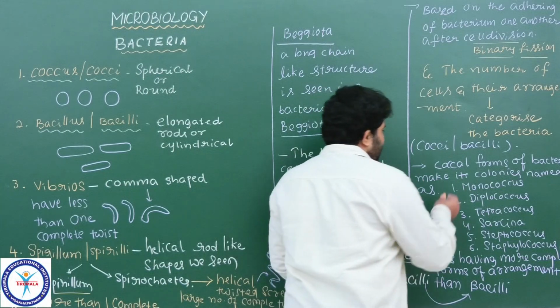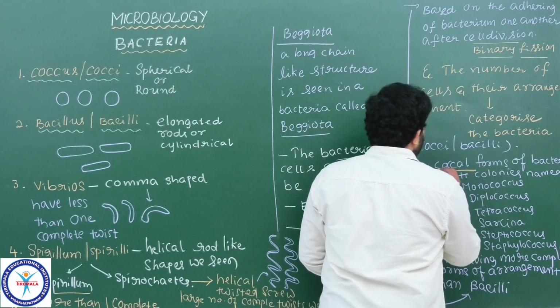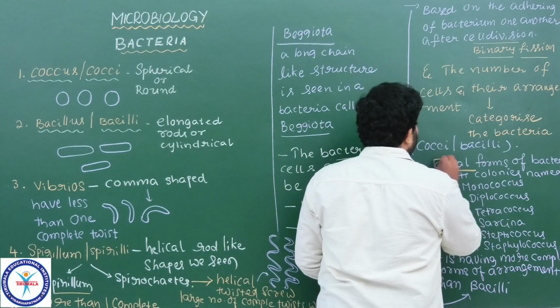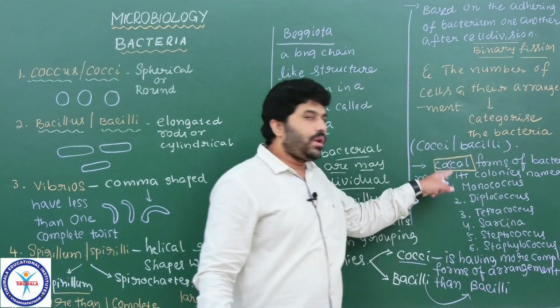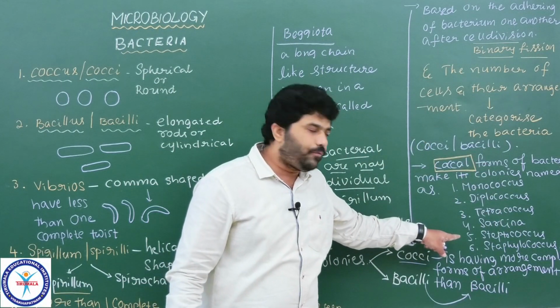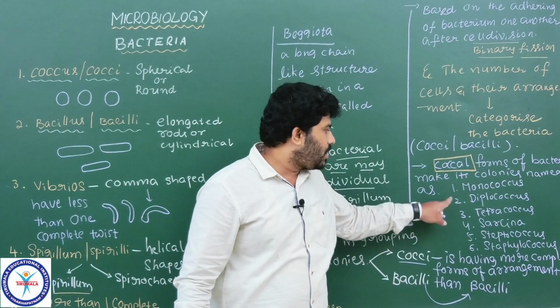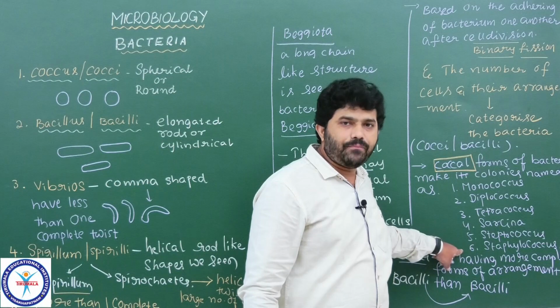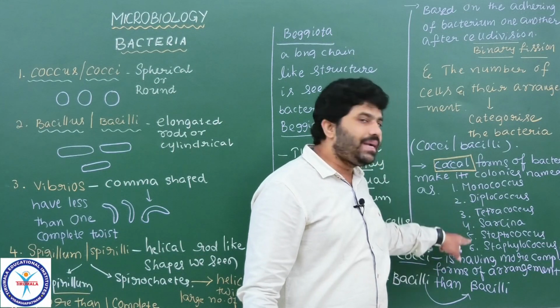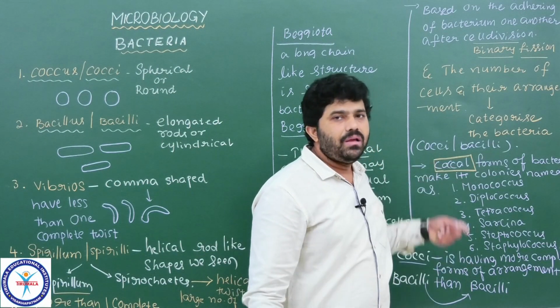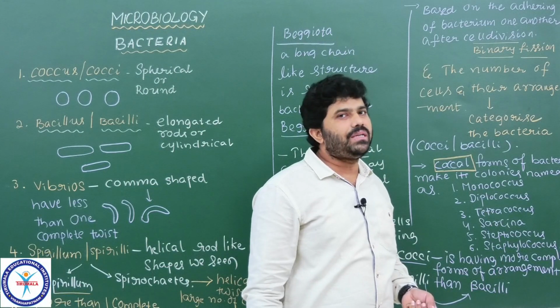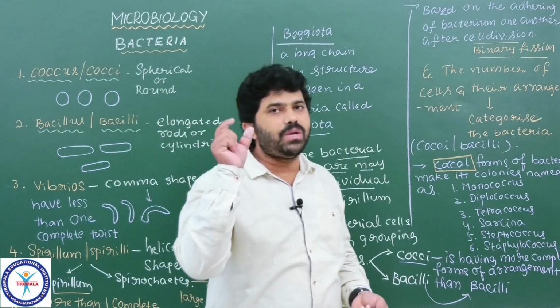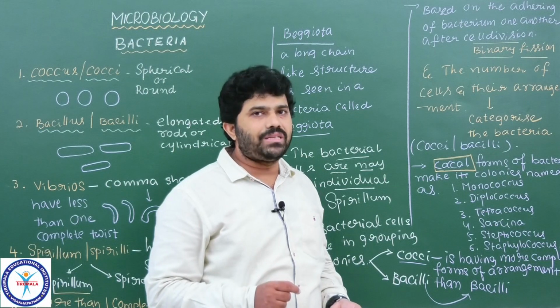Mostly we see these different forms of colonies made by the type of bacteria called coccal bacteria, or cocci. The coccal forms of bacterial cells are available in different forms of colonies like monococcus, diplococcus, tetracoccus, sarcina, streptococcus and staphylococcus. All these are the different categories of colonies made by the bacteria of the shape called coccus, or round shaped or spherical shaped bacteria.